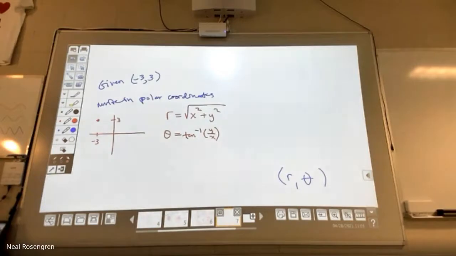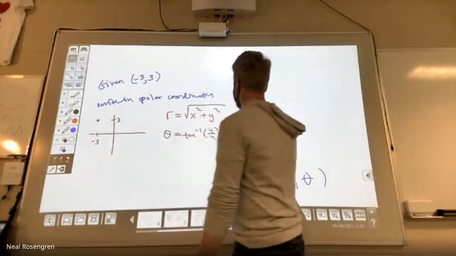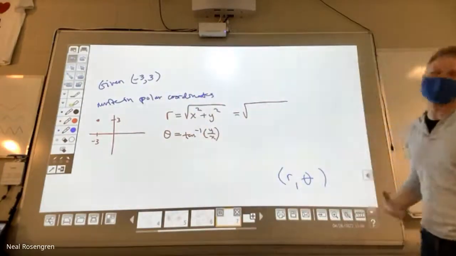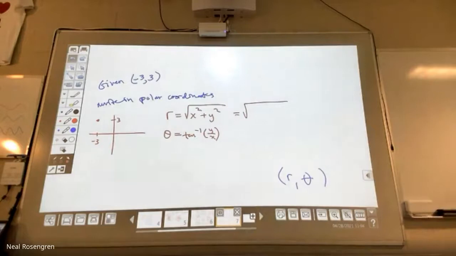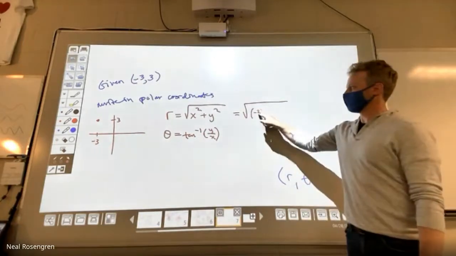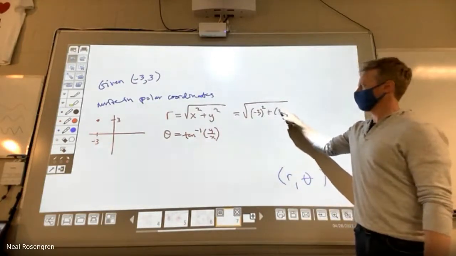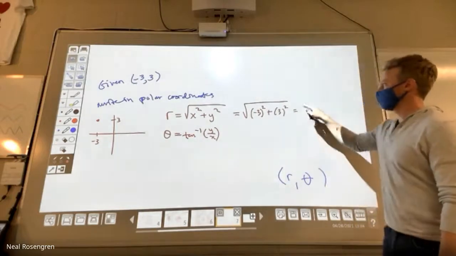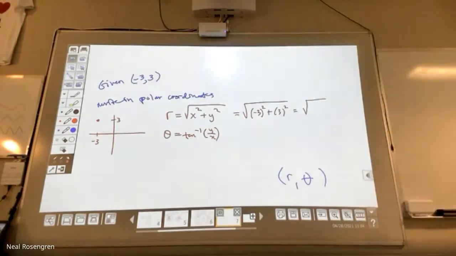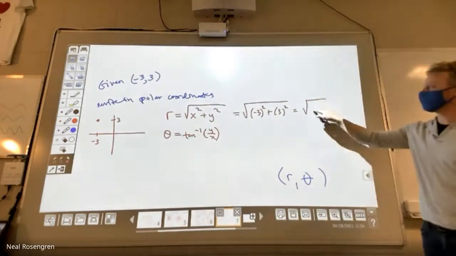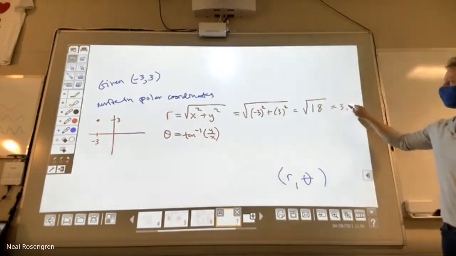And if you know those two, all you have to do is use them. Okay, so to find r, it is the square root of, and I don't have to worry about plus or minus because it's the length of a radius. It's always going to be positive. -3 squared plus 3 squared. Square root of 9 plus 9 is 18. So 3 root 2.